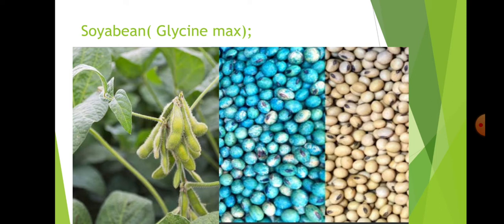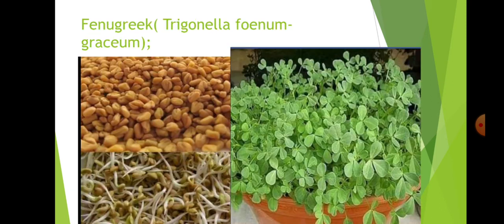These are the seeds of soybean. This is the plant of soybean, which has 2 or 3 seeds per pod and a hairy appearance on the pods. This is about the soybean. Next, fenugreek, commonly known as methi.